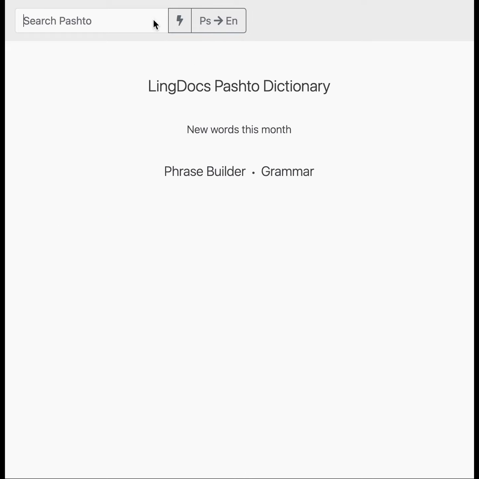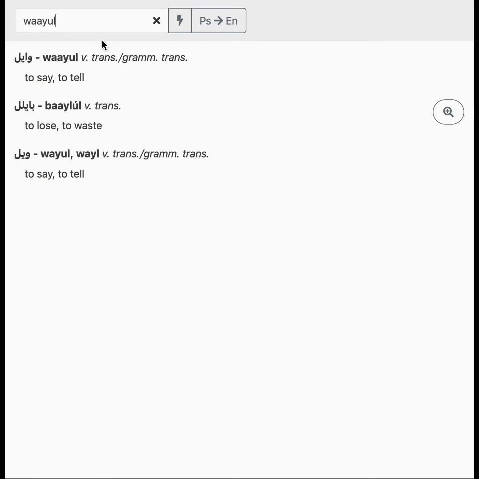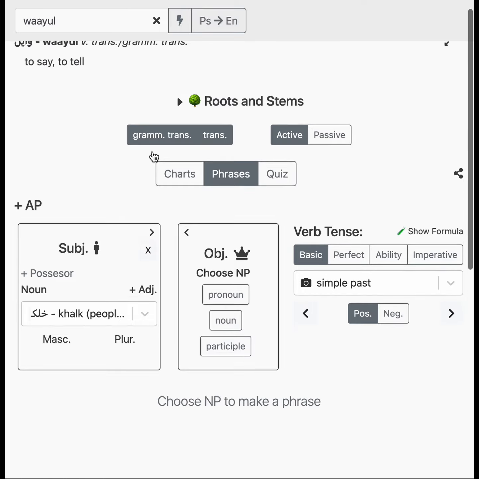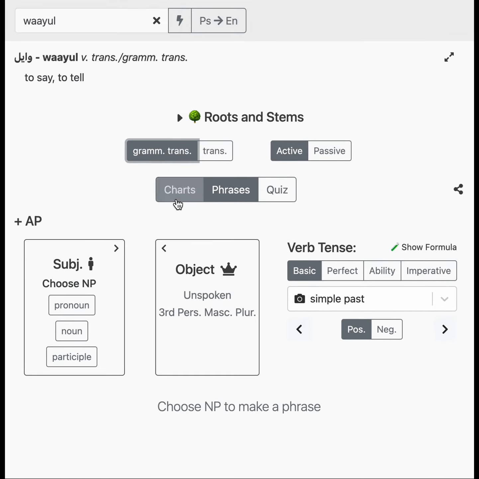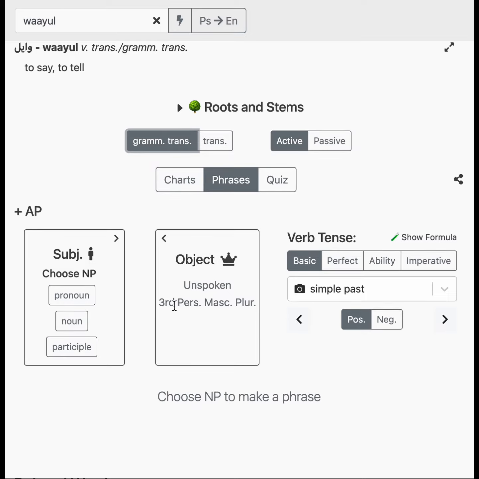Another super common way of doing this is wael. If we use the word wael, we can use it as grammatically transitive, where we have this unspoken object. This is a transitive thing because we're saying something. There's obviously a subject saying something, but we're just not saying what they're saying.